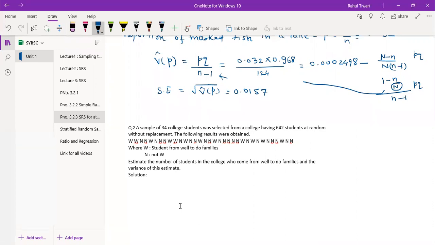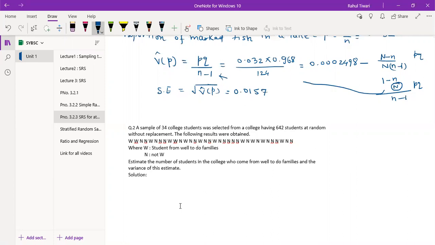W represents the students from a well-to-do family, and the other represents students not from a well-to-do family. So estimate the number of students in the college who come from a well-to-do family, and the variance of these estimates.